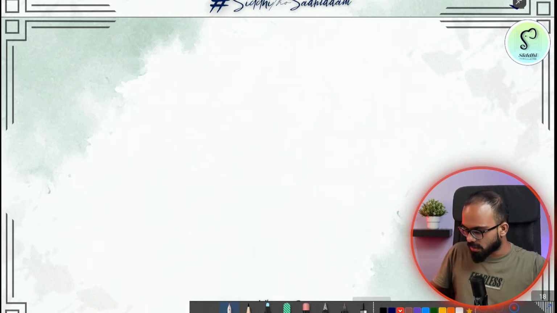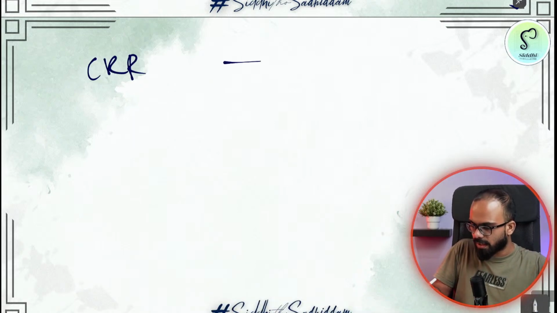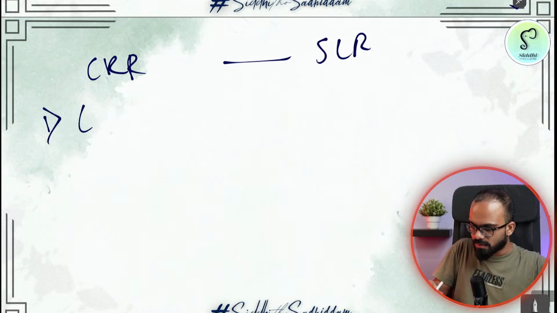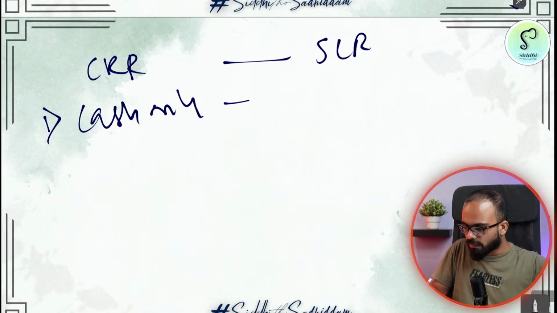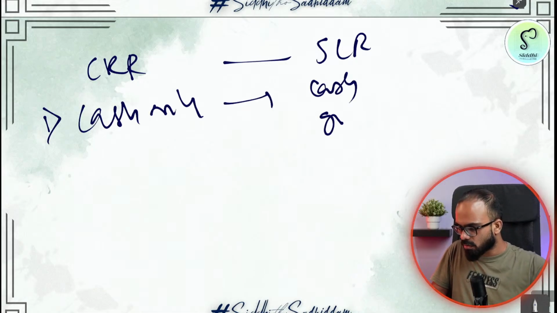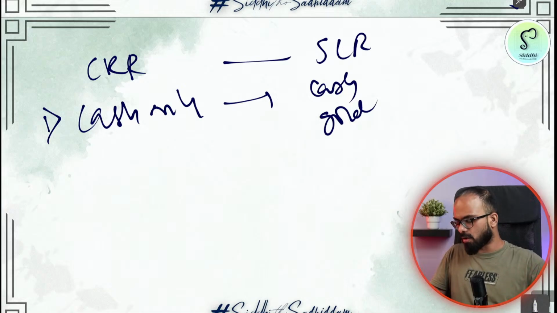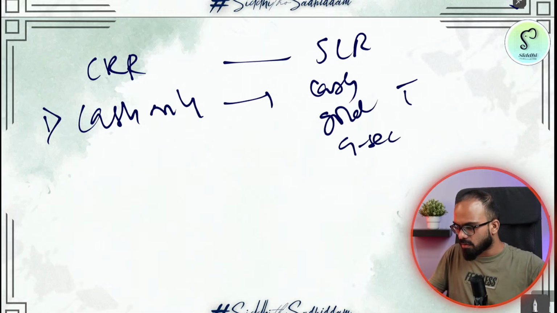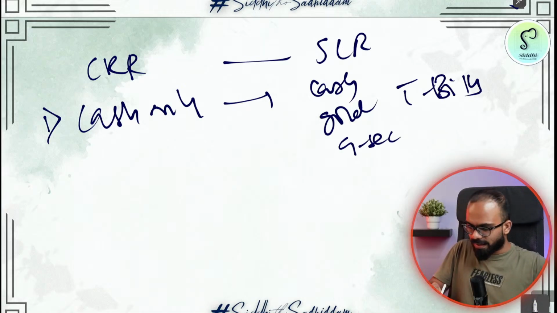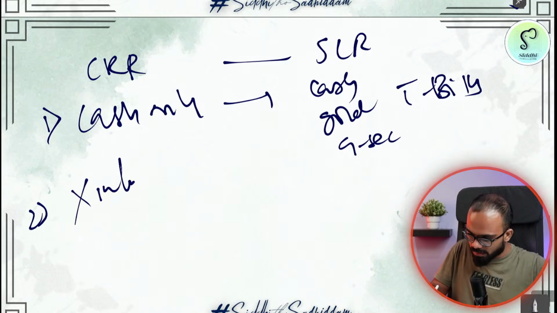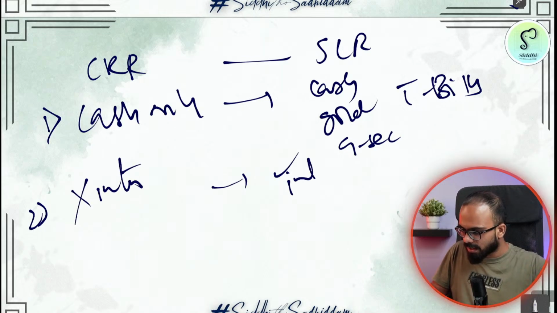But the only difference between CRR and SLR is, number one, CRR is cash only. For SLR, you can have cash, you can have gold, or you can also have government securities, you can have T bills. And for CRR, there is no interest, and for SLR, there is interest.